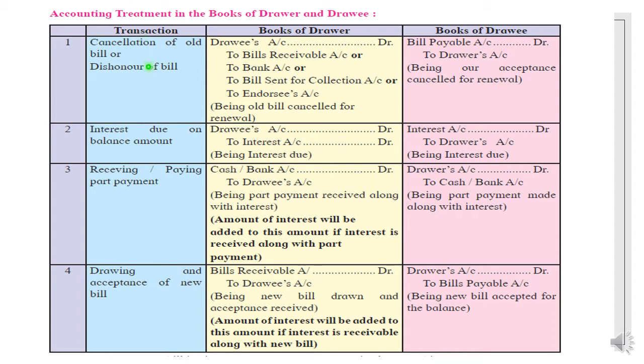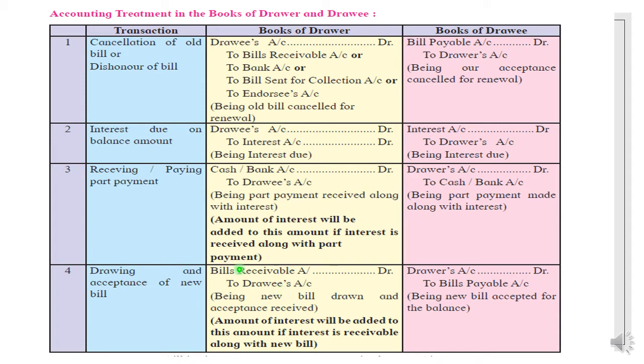This is all the dishonor entry. This is the part payment entry. Part payment means honor entry. That's it. But in this case, rather than writing the bills receivable, we will write the drawer and drawee's name, because the full payment is not done. And this is very similar to the bill drawn and accepted. No matter how many bills are drawn, the bill drawn and accepted entry will be the same in all cases.